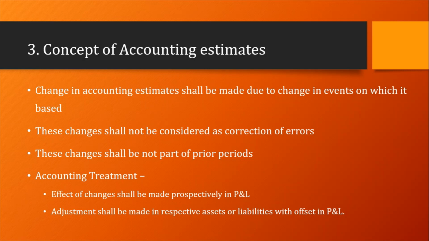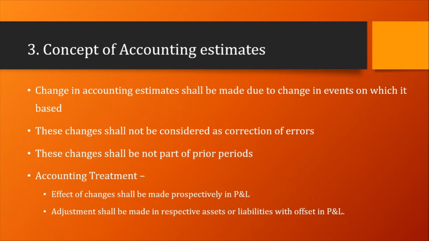Okay, these changes in accounting estimates cannot be considered as a correction of errors. Secondly, these changes in the respective items are applied prospectively. It means we do not make the accounting treatment retrospectively, because it will affect our future periods, and it is also applicable for our current period. Suppose sometimes there is a change in a measurement. A change in measurement is not considered a change in accounting estimate.